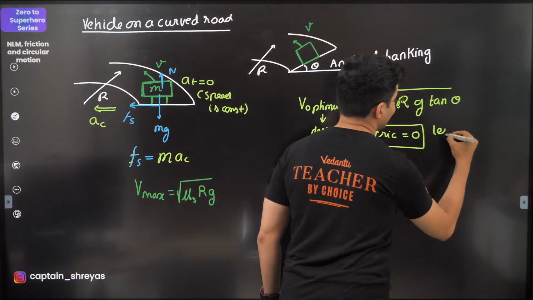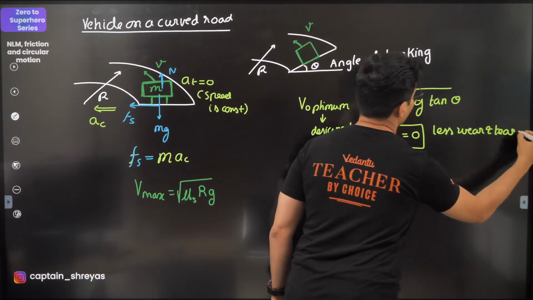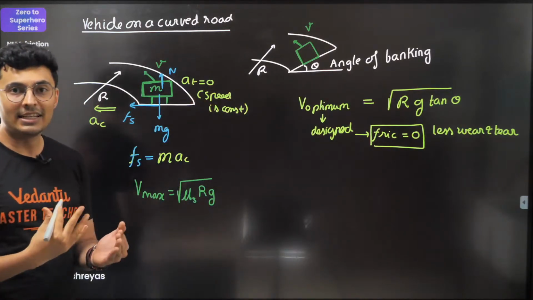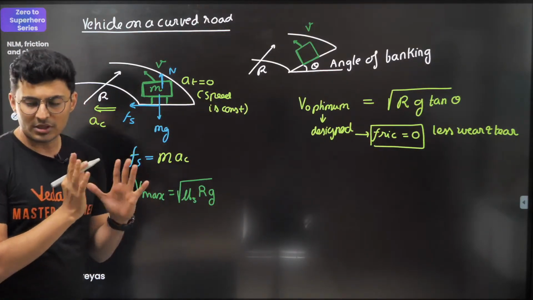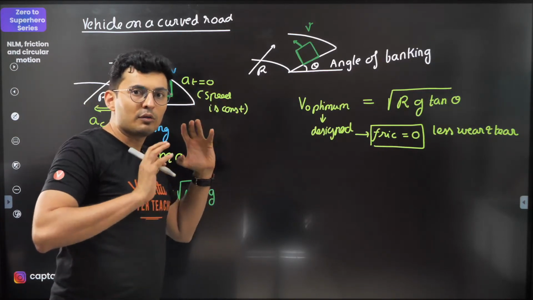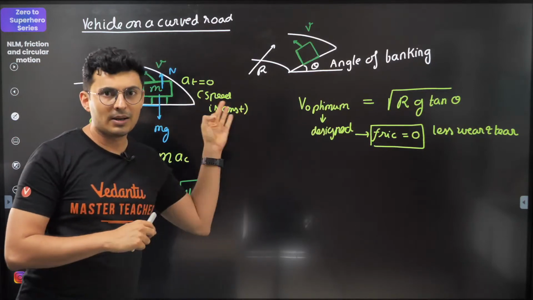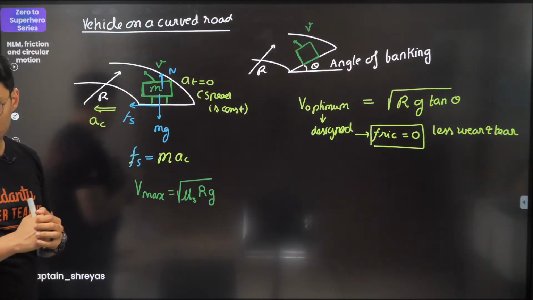So there will be less wear and tear of the tires. There is very little wear and tear because there is no frictional force. You're just making sure there is an adequate amount of velocity for it to not slip or not fall down, and you can maintain the balance over there.